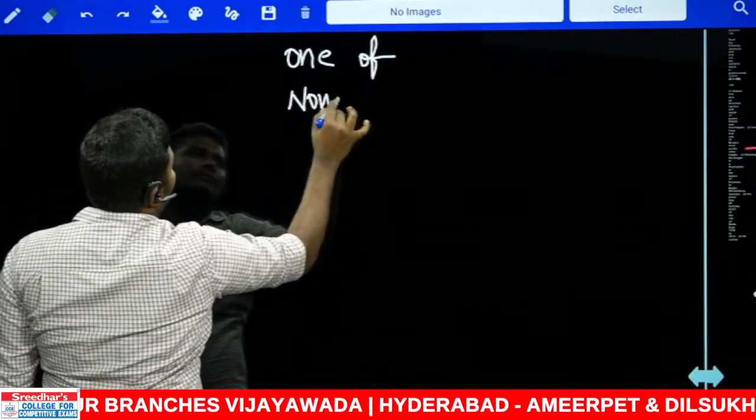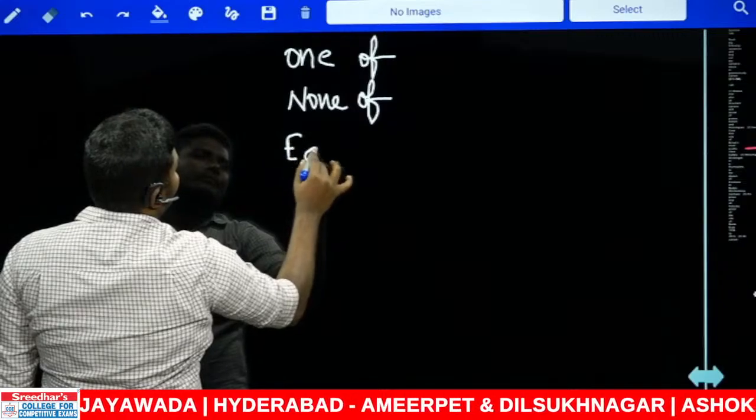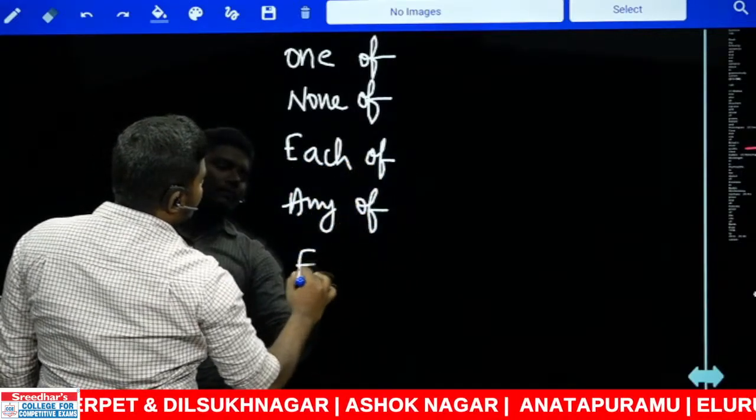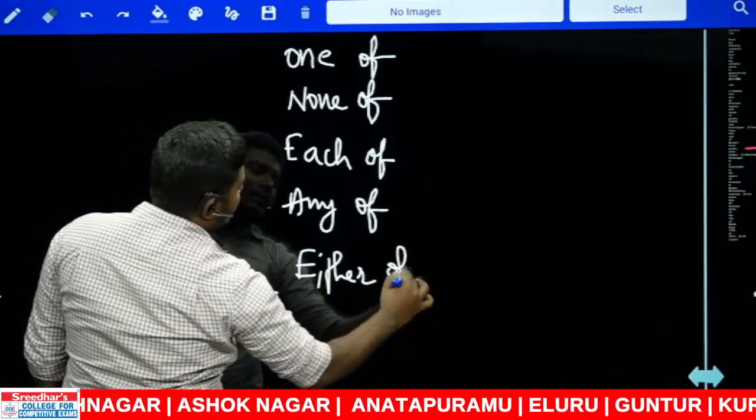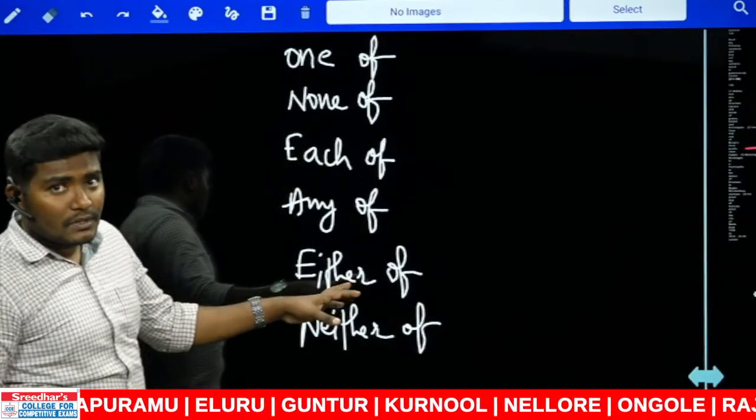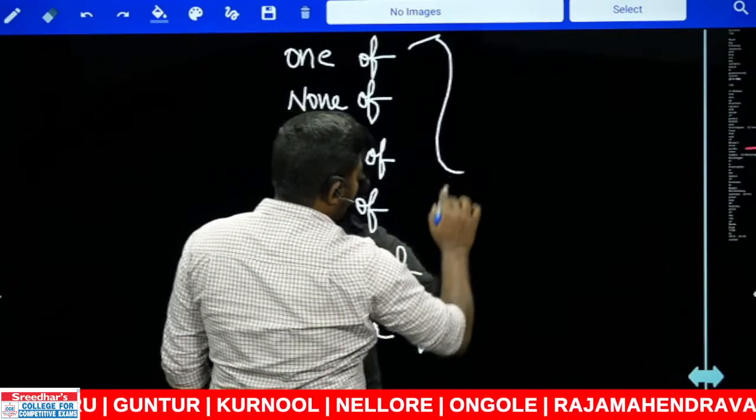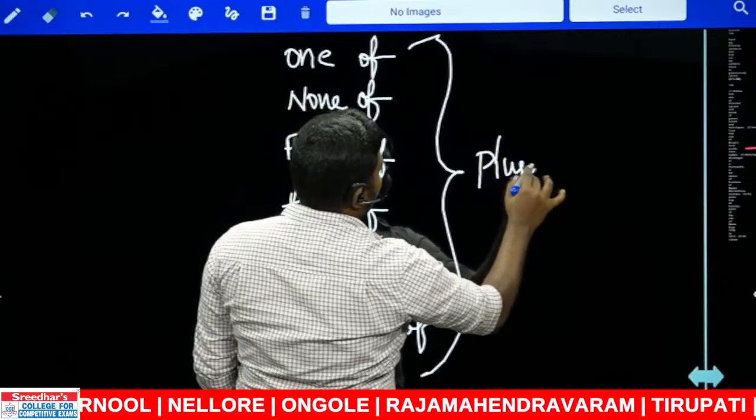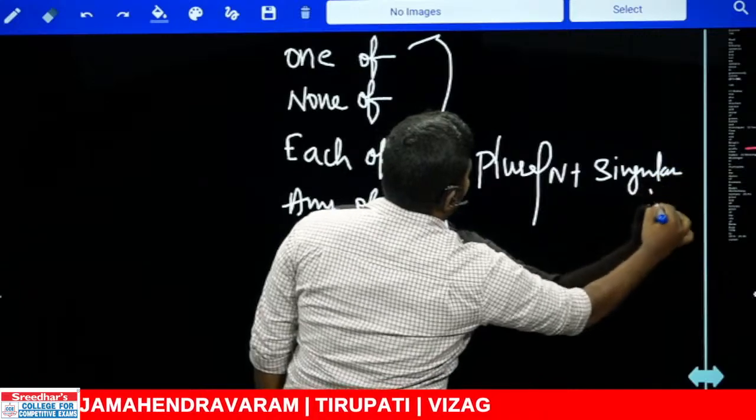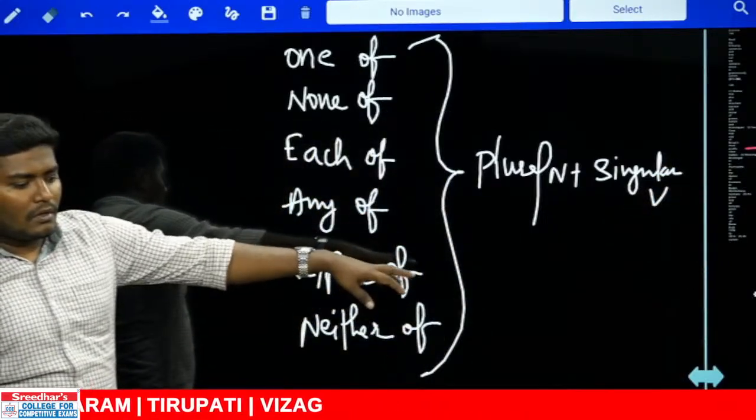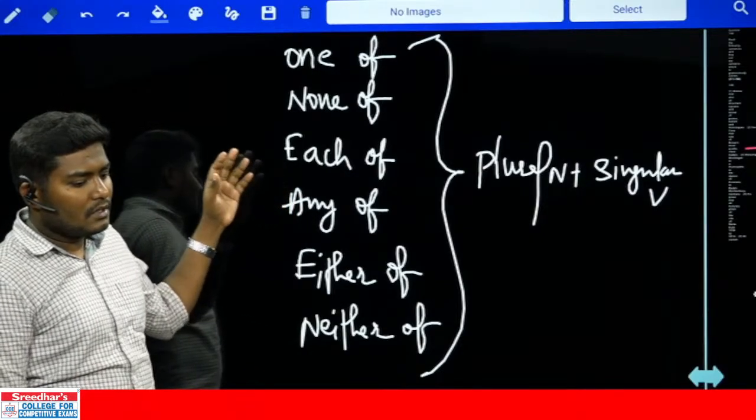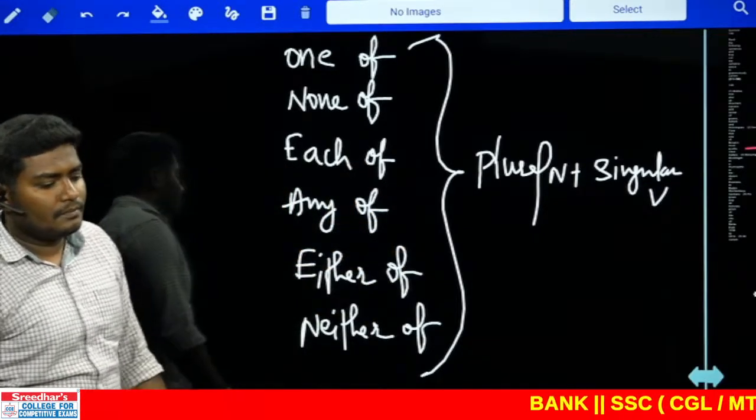One of, none of, each of, any of, either of, next, neither of. And what is the rule you have for this? All these combinations should be followed by plural noun plus singular verb. There should be plural noun and singular verb. One of combinations, okay? One of combinations. There should be plural noun and singular verb.